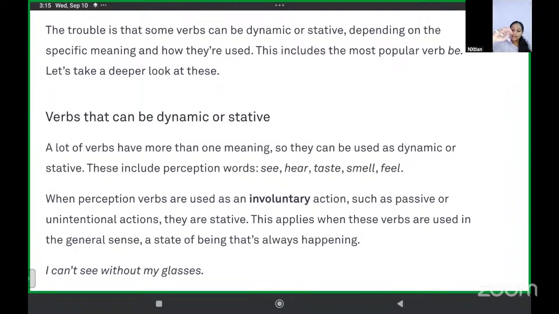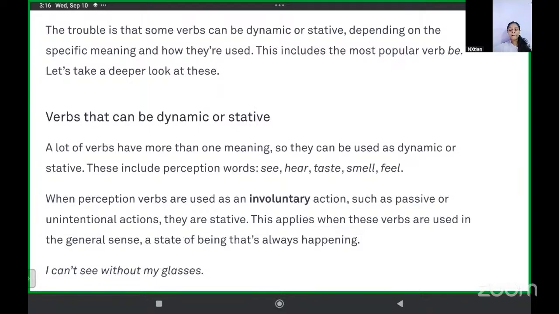So it can be used as dynamic, something you're doing, or stative, something you're feeling, something you're thinking about. So dynamic or stative, these are perception words. You are doing something, you are also thinking about it, you're also feeling about it. Understood how verbs can be both dynamic or stative? Understood?